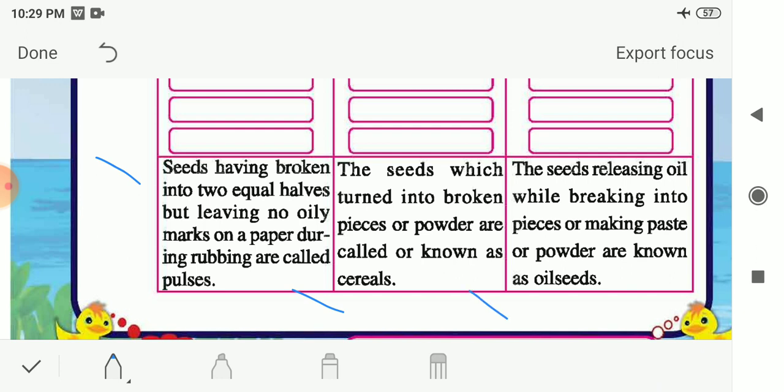And then we had seen what are oil seeds. The seeds that release oil while breaking into pieces or making paste or powder. When you rub this kind of seed, you will find an oily patch on the paper. So this kind of seeds are known as oil seeds. Examples of this kind of seeds are groundnut and almond. These are some of the oil seeds. So now let us see the examples of these pulses, cereals and oil seeds.